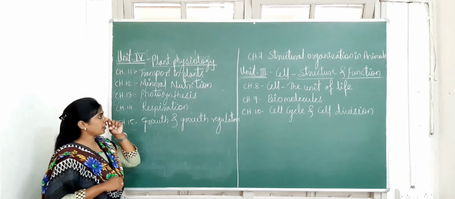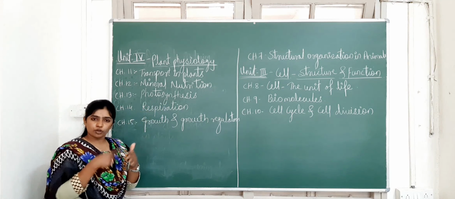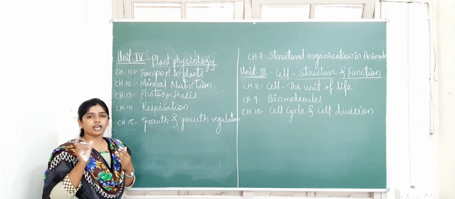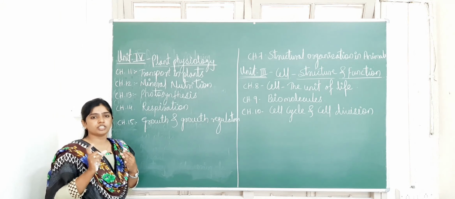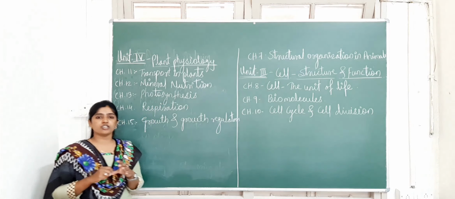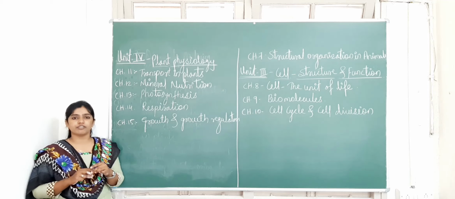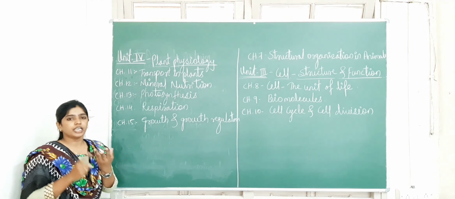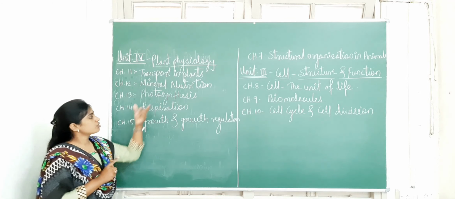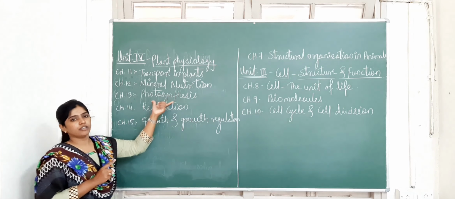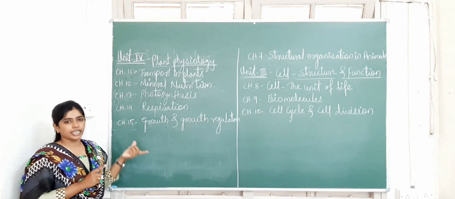In this topic you have to study where photosynthesis occurs, in which part of the plant body, and which organelle is responsible for carrying out this process. The process of photosynthesis is carried out in different cycles. What are they? Light reaction, dark reaction, in detail you have to study. So just remember that photosynthesis is nothing but a process in which the synthesis of food material takes place.